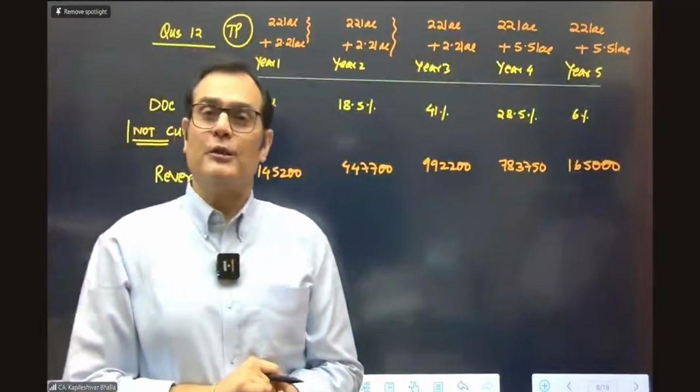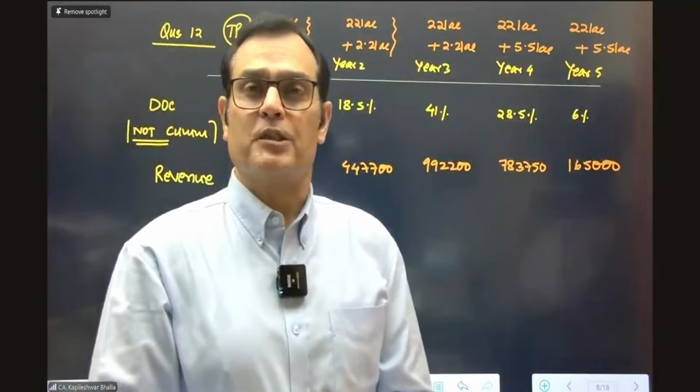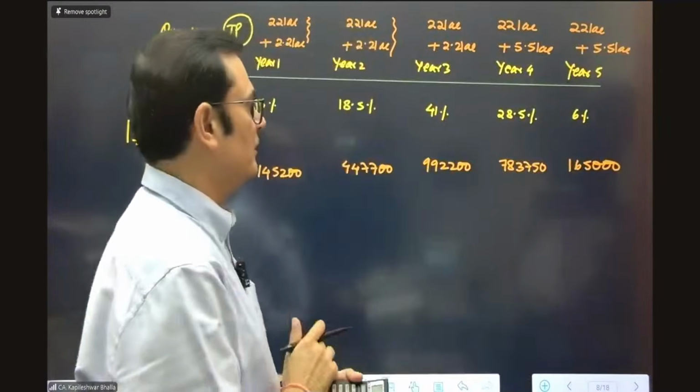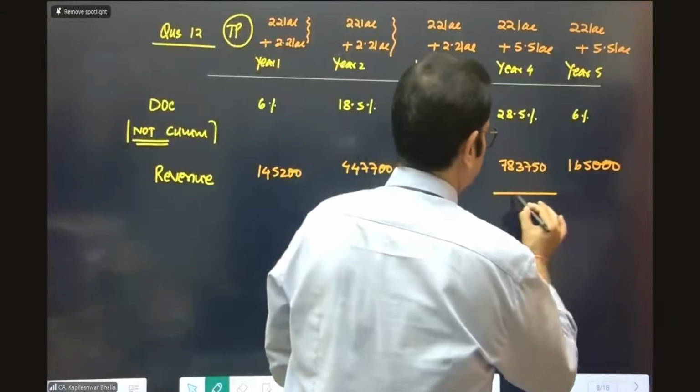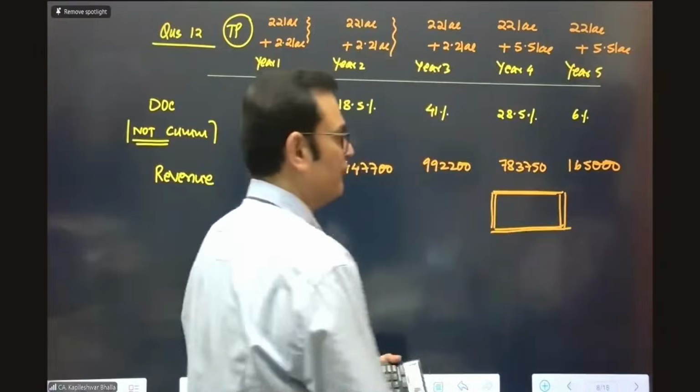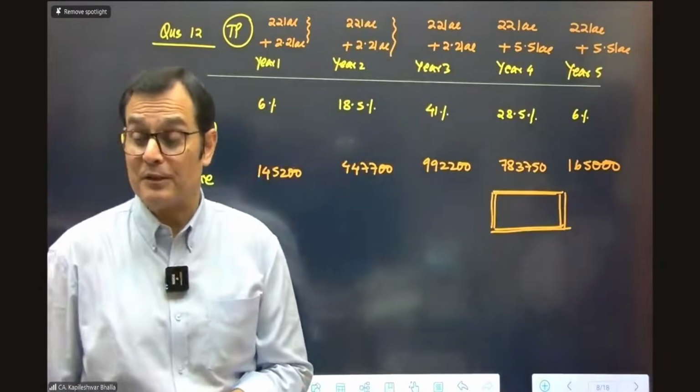And I think now we also need to consider the cumulative catch-up adjustment. Would you like to tell me how I would calculate the cumulative catch-up adjustment for the fourth year? Give me your inputs in terms of what is the figure which is the cumulative catch-up adjustment for this year.